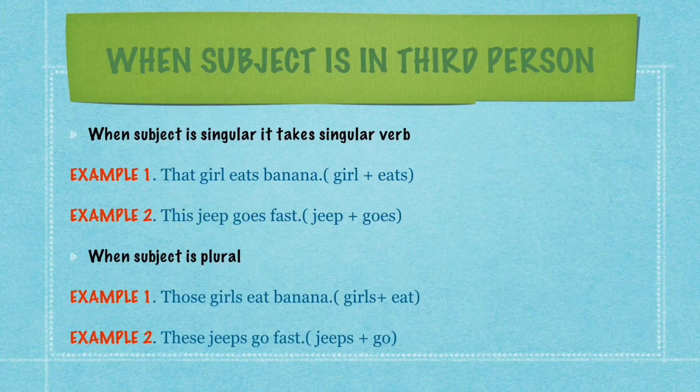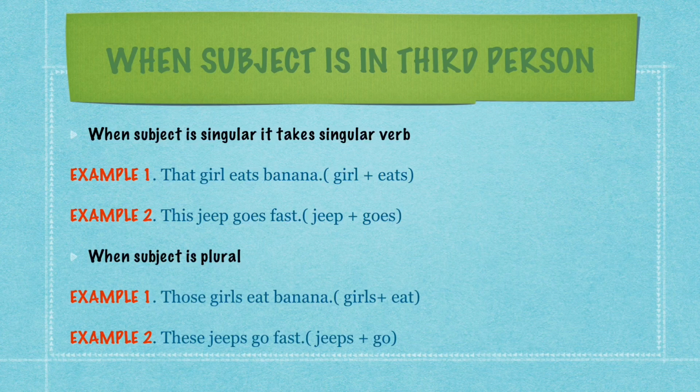When subject is in third person, then when the subject is singular, it takes singular verb. Example, that girl eats banana. Dear student, here you can see girl is in singular and it is taking the verb eats, that is again in singular form. Singular subject girl is taking the singular verb eats. Example 2, this jeep goes fast. Here jeep is the subject and goes is the verb. You can see jeep is singular subject and goes is the singular verb.